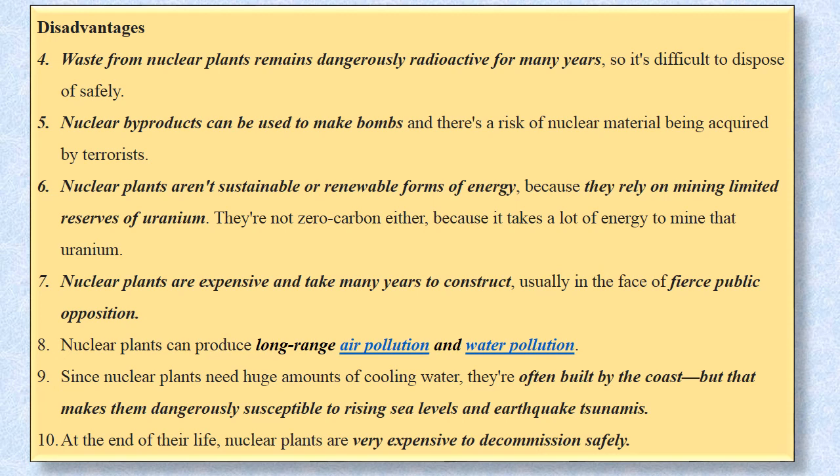Since nuclear power plants require a huge amount of cooling water, they are generally set up near the sea coast. Again, it is very dangerous because if the sea level rises, or if a tsunami or earthquake takes place, then it's very dangerous. At the end of their life, nuclear power plants are very expensive to decommission safely. That means if the nuclear reactors are not working, then also the radiations will be there. It is very difficult to remove the radiations from the nuclear power plant. So these are some of the disadvantages.